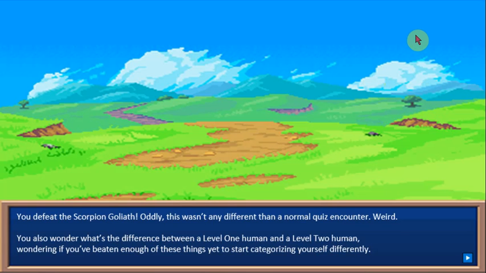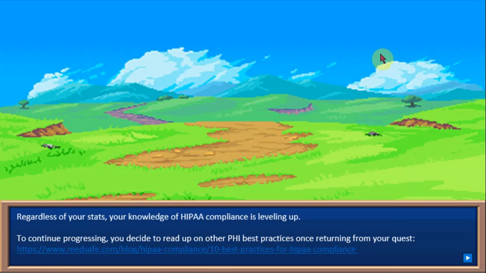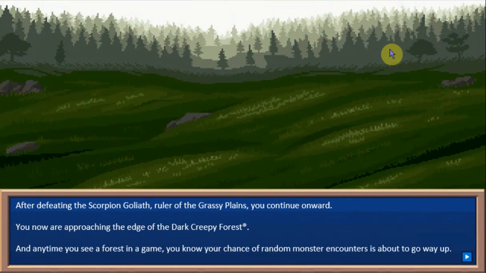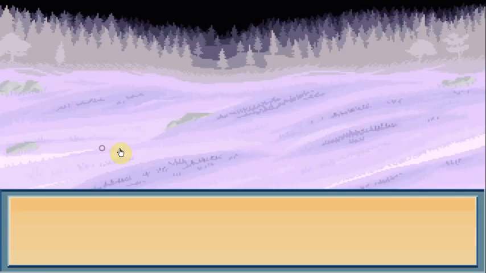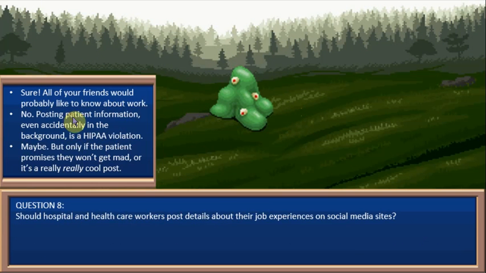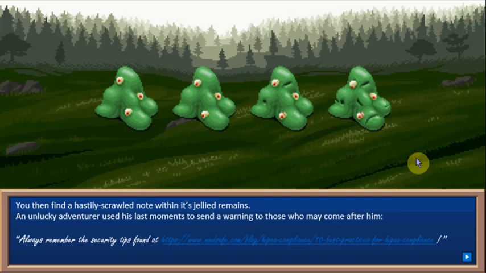And it may work if this were put live into a production environment. I wouldn't want 20 different people in a cubicle farm doing this and listening to it at the same time. I think silent is definitely the way to go for an office version of a video game rather than an entertainment game. This is the end of stage 1, the nice peaceful grassy plains. Now you're approaching the dark and creepy forest of dark creepiness. And there's a slime. Here we go. You got damaged, and you successfully beat the guy.